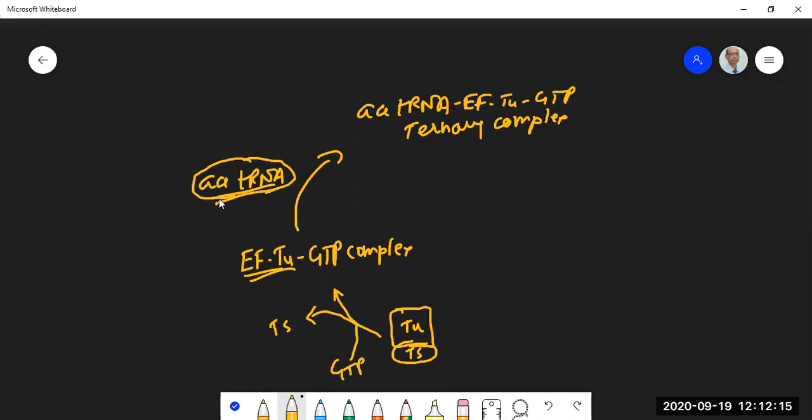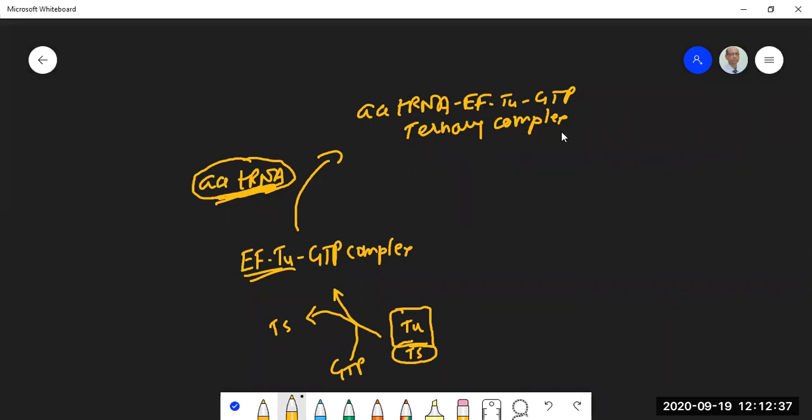So the basis of picking up of tRNA by EFTU is what? It is what codon is present at the A site. Based on that codon, it will pick up a tRNA which has a complementary anticodon, and it is charged with the amino acid that the codon codes for.